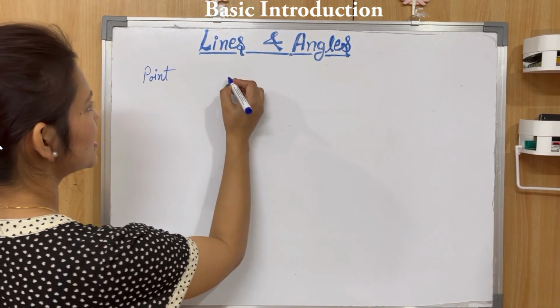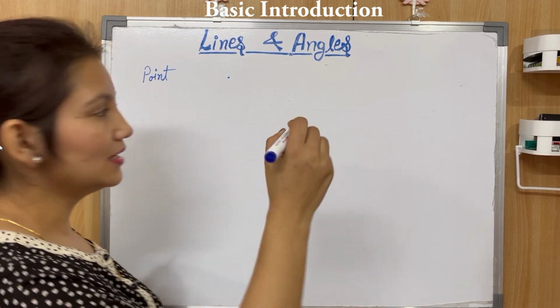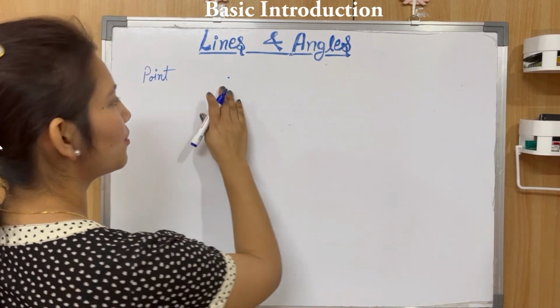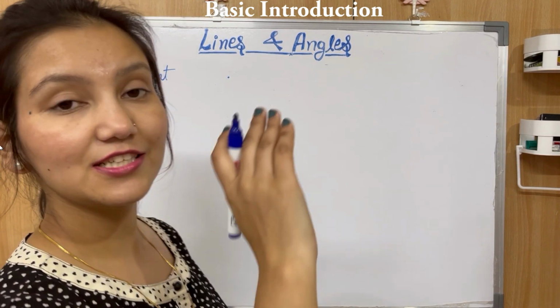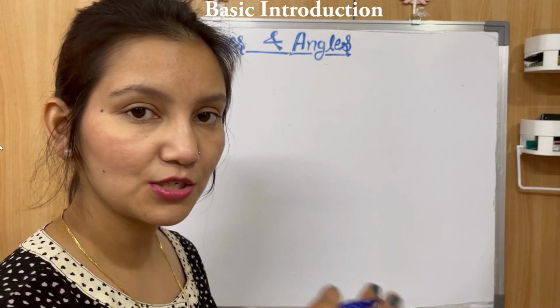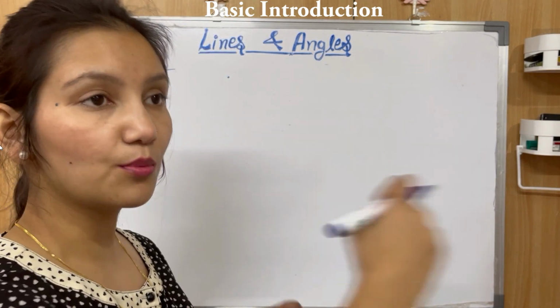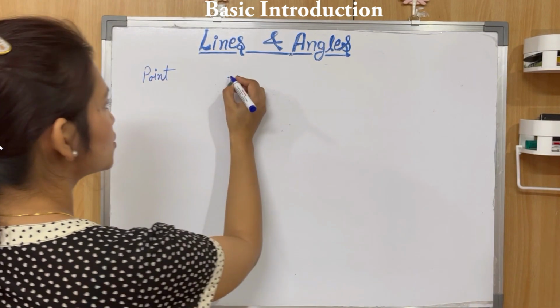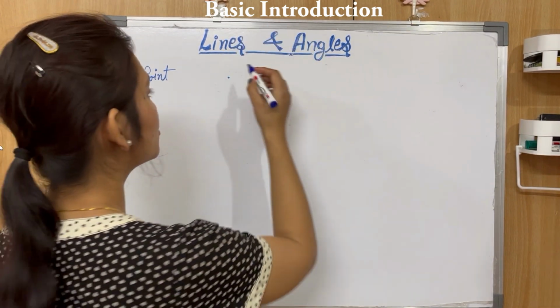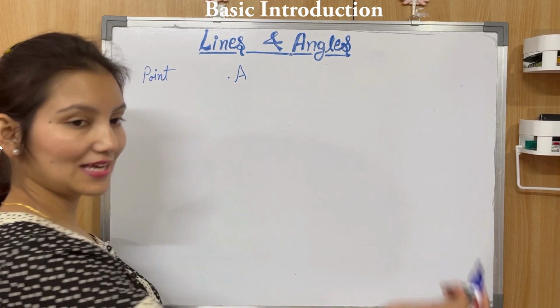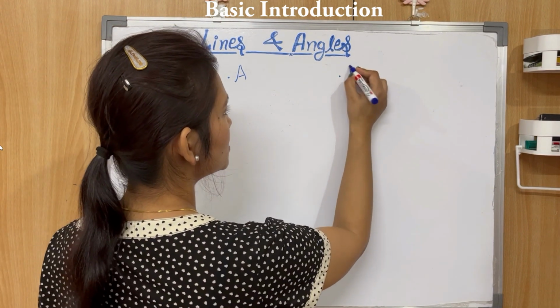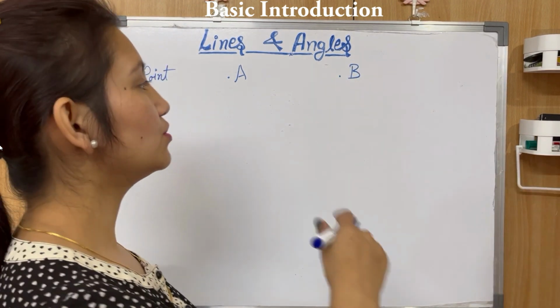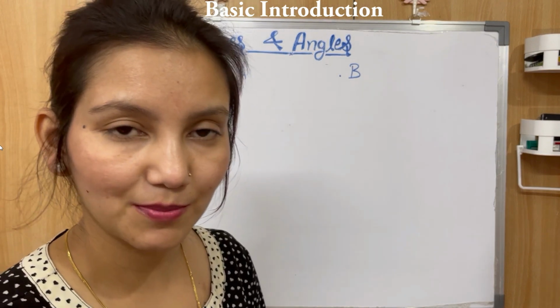Point is really simple. This is a point. A point is actually a dimensionless entity. Dimensionless means no length, no breadth, no width. In mathematics we denote a point by capital alphabets, like point A. Now this is point B. We denote points using capital alphabets, right?